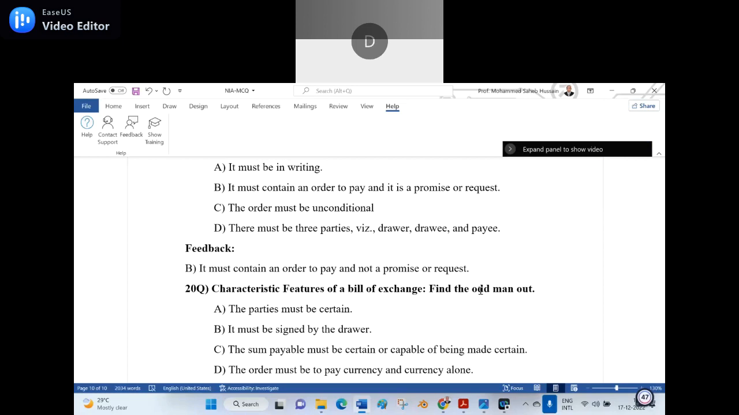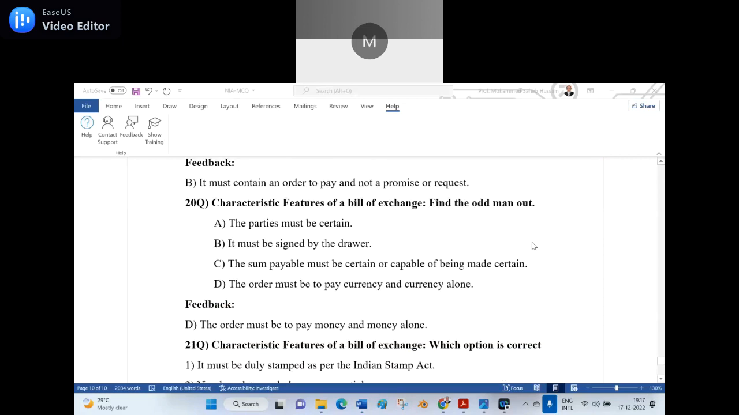Actually, I removed that word, then I put the currency word. The order must pay money. Money, yes, sir. Money and only money alone. So I removed the word money and put currency. The order must pay money and money alone.